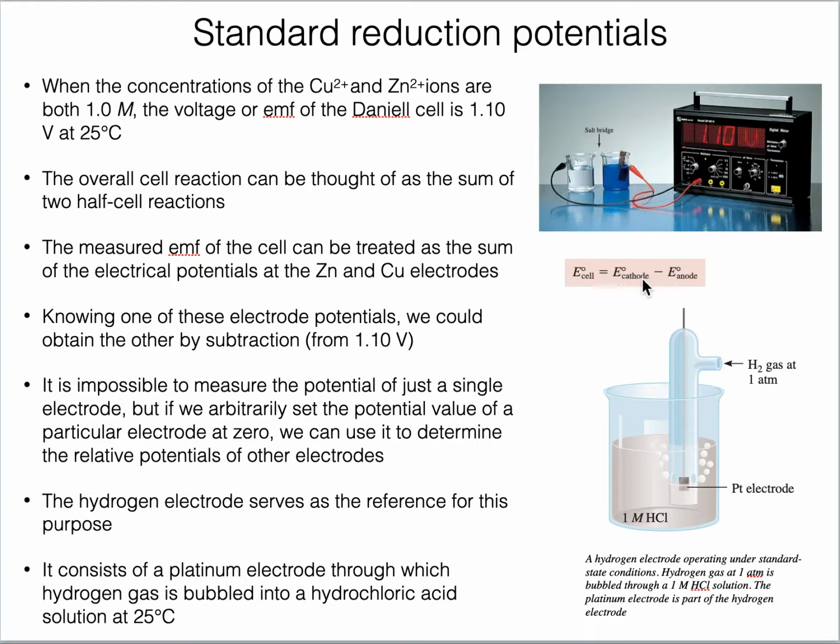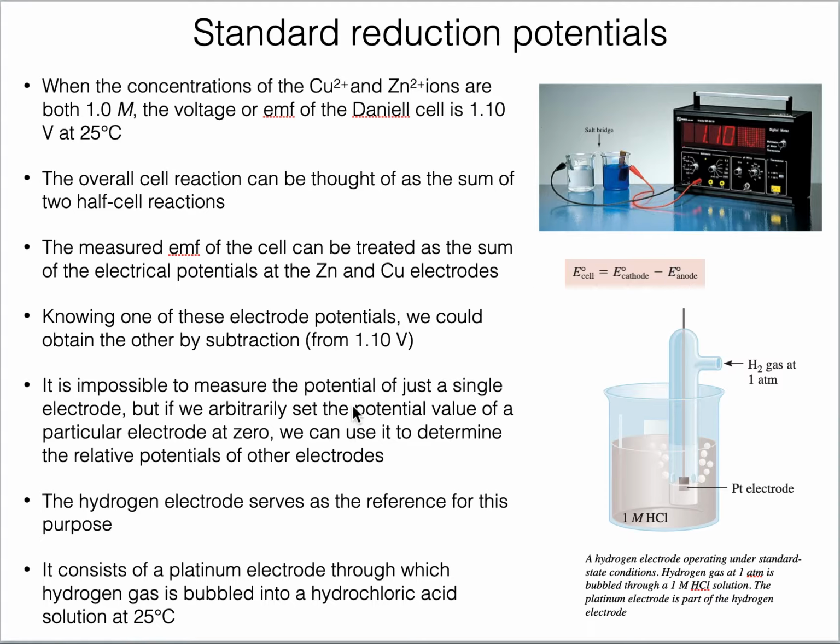What we can do is set the potential value of one of the electrodes as 0. For example, E cathode, we take it as 0, or we take E anode as 0. Then we measure the cell potential, and in this case we have one value as 0 and the E cell is known. So we have one value 0, one is known. Then we can find one of the unknowns, either E anode or E cathode.